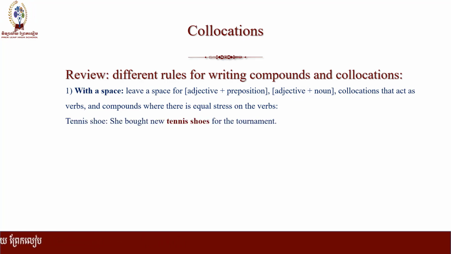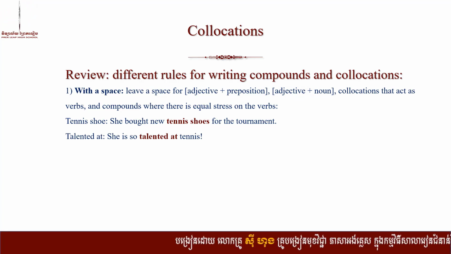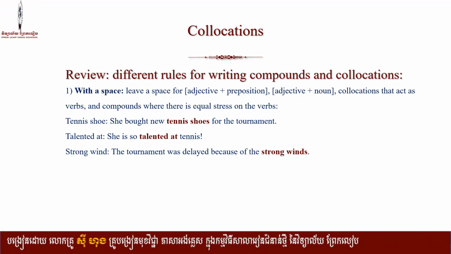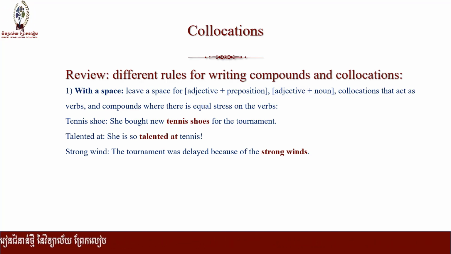For example, tennis shoe. She bought new tennis shoes for the tournament or competition. Talented at. She's so talented at tennis. Strong wind. The tournament was delayed because of the strong winds. You see, they are written with a space.